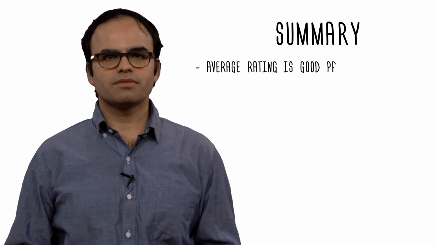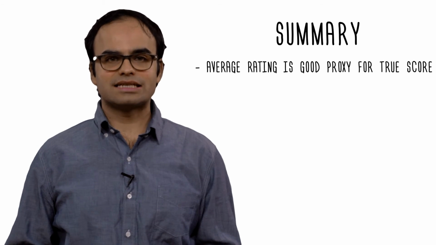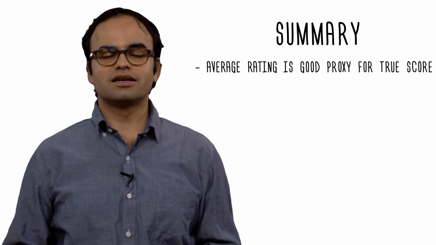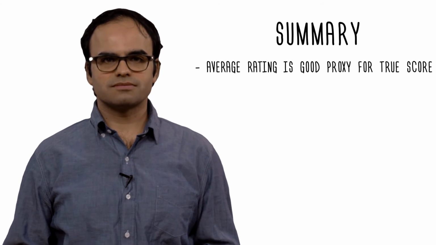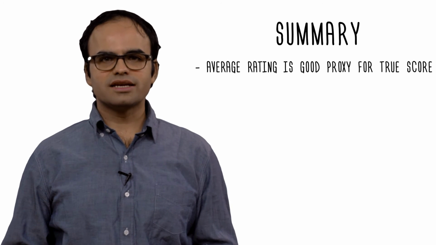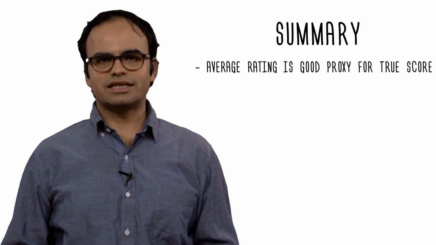In summary, in this section we learned the following. The average rating or score is an excellent proxy of the restaurant's true score. That is, we learned the algorithm of population averages. Now, due to the limited number of reviews or ratings, in the context of restaurants, it needed an adjustment.